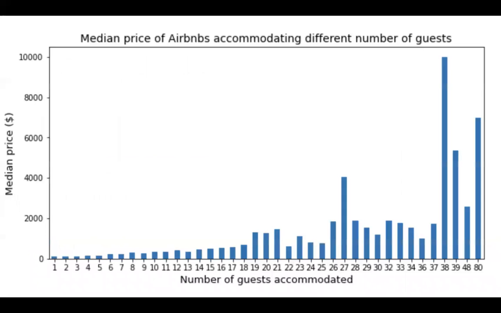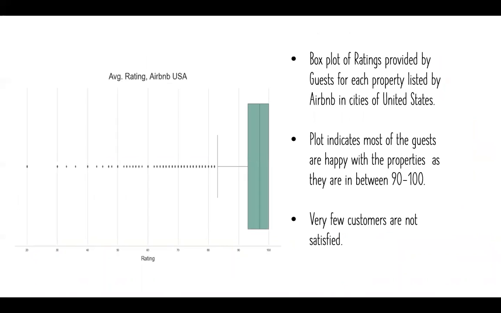This is a graph of median price of Airbnb accommodating different number of guests. So it's the two minimum for all the number of customers. Box plot of rating provided by the guests for each property listed by the Airbnb in the cities of United States. Most of the customers are really happy as their reviews are in between 90 to 100.